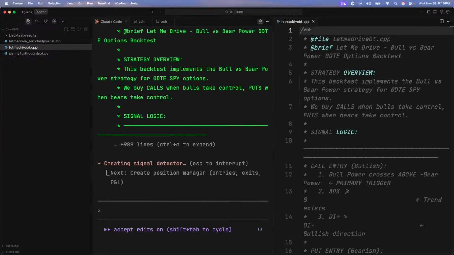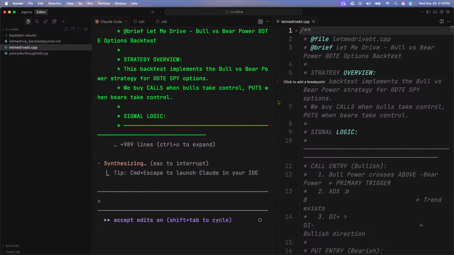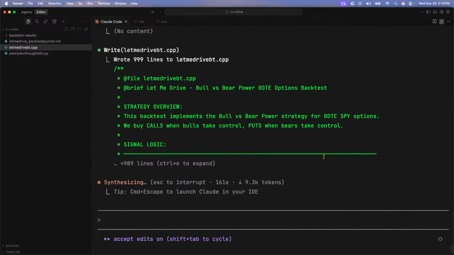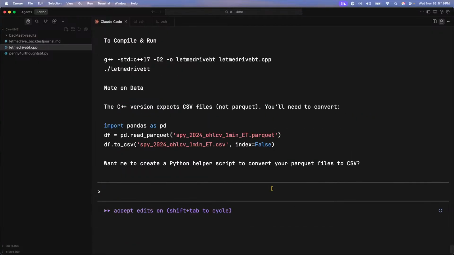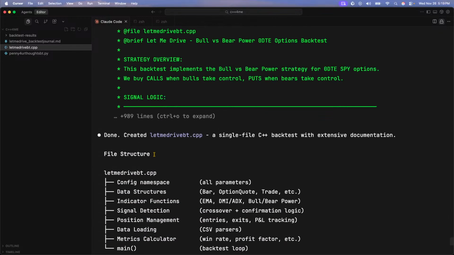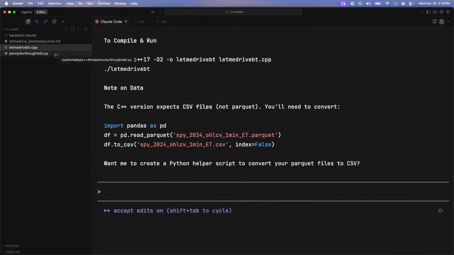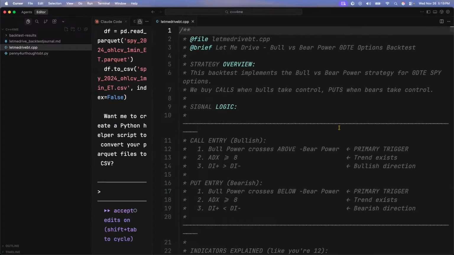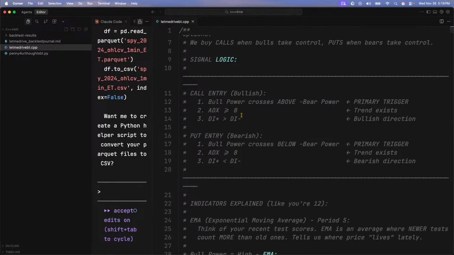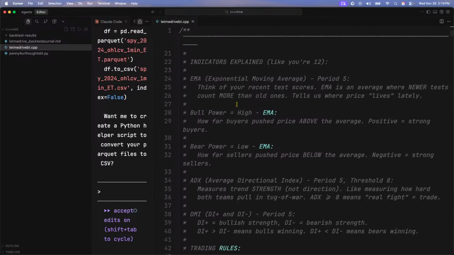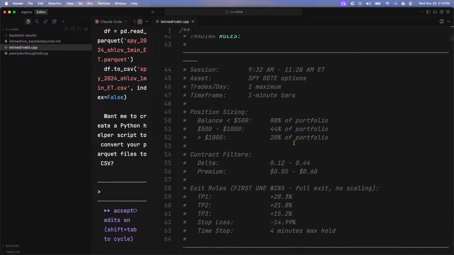Here it is. Synthesizing. Hold on, let me just make sure it's done. Let's make sure it's finished before I run it. Let's go look at this real quick because this is going to be interesting. This backtest implements the bull versus bear power strategy for 0 DTE options. We buy calls when the bulls take control and puts when the bears take control. The logic, indicators, explain the bulls versus bears, the target rules.